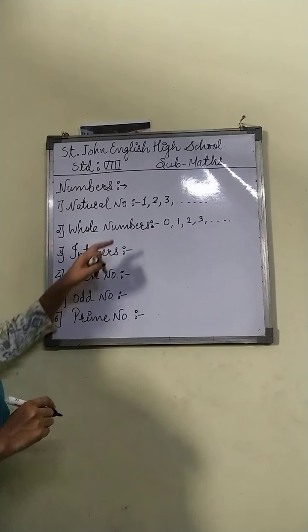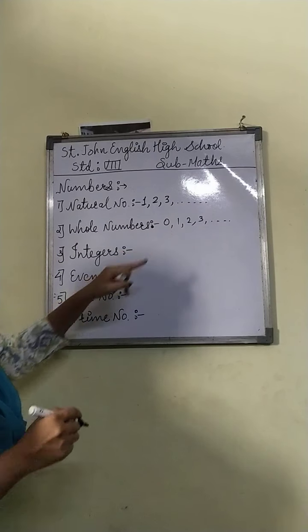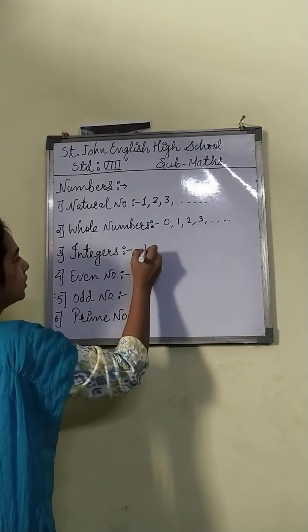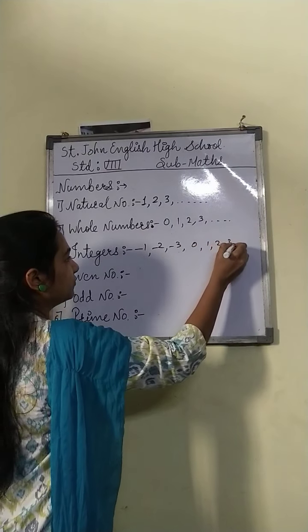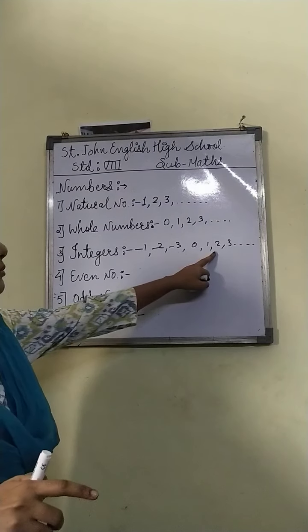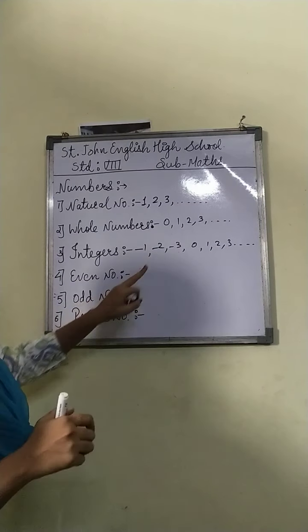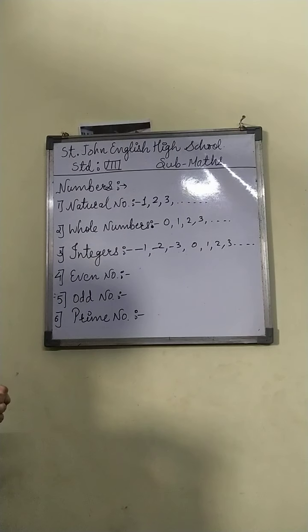Next is integers. In natural numbers and whole numbers, only positive numbers were there. In integers, you can count negative numbers and positive numbers also. So integers are the numbers which consist of positive numbers and negative numbers. Now this you all know, but I thought that I should repeat this.